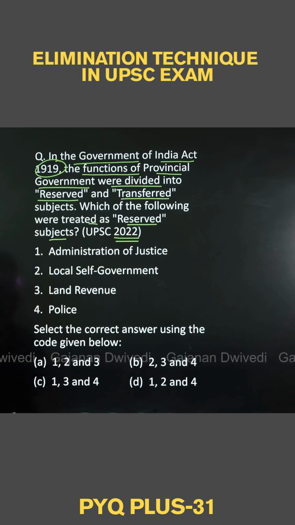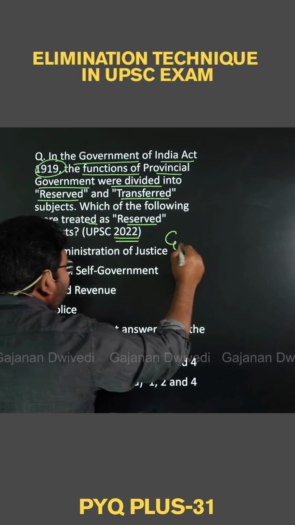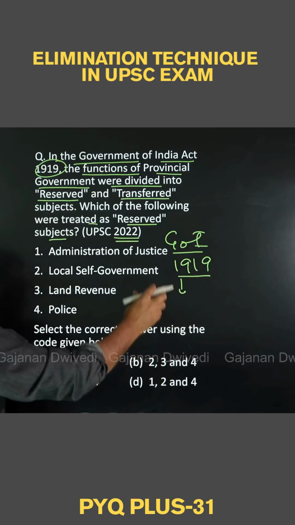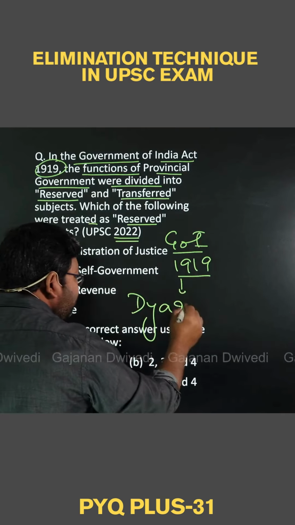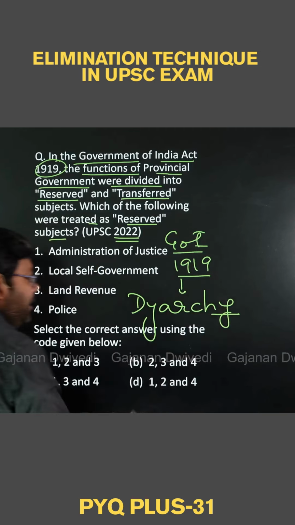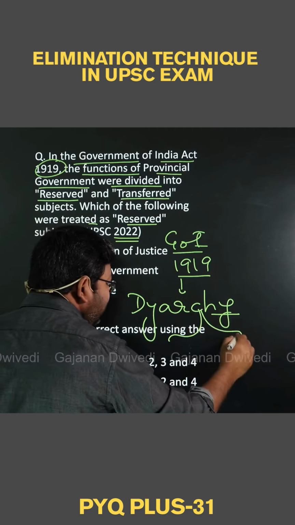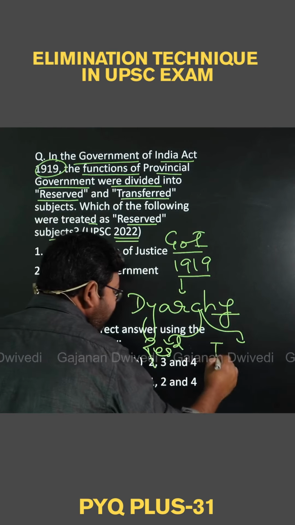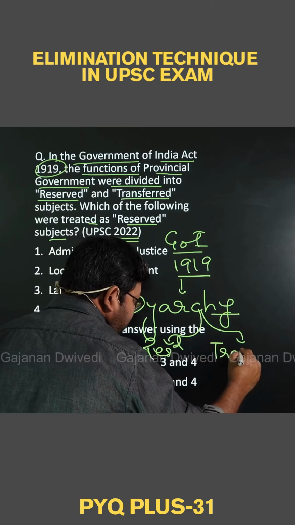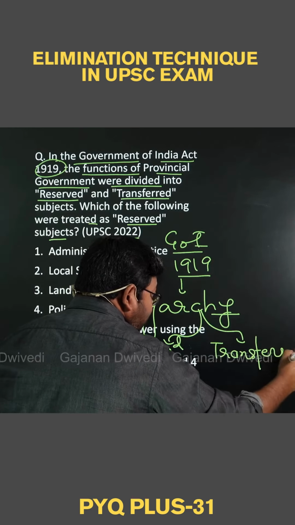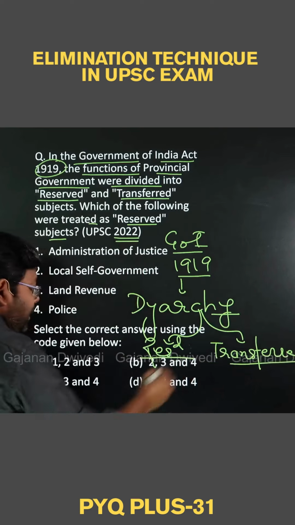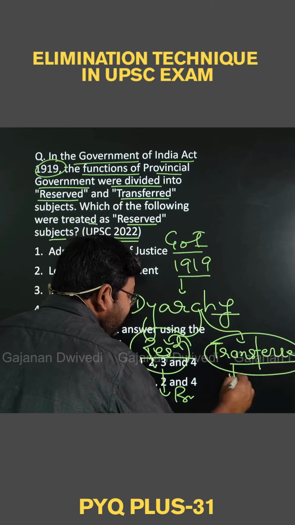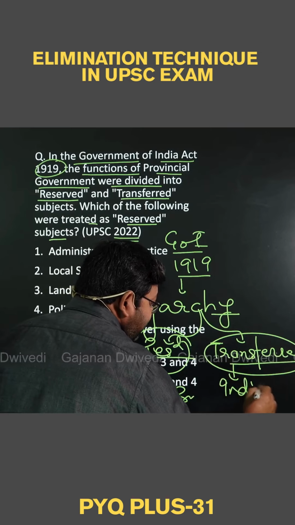अब एक सिंपल सी बात समझिए that when you talk about the Government of India Act 1919, the most important provision of this act was diarchy. What was diarchy? In this diarchy, the subjects were divided into two parts. One was called reserved subjects. The other was called transferred subjects. Now, when you talk about the reserved subjects, they had to be dealt by the British. If you talk about the transferred subjects, they had to be administered by the Indian ministers.